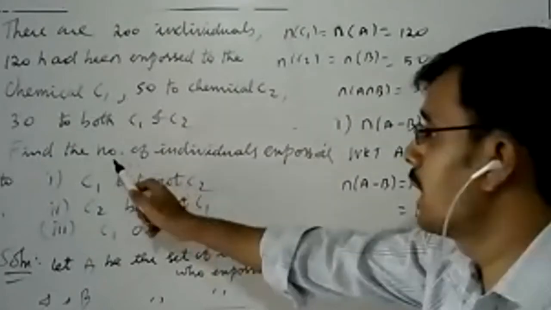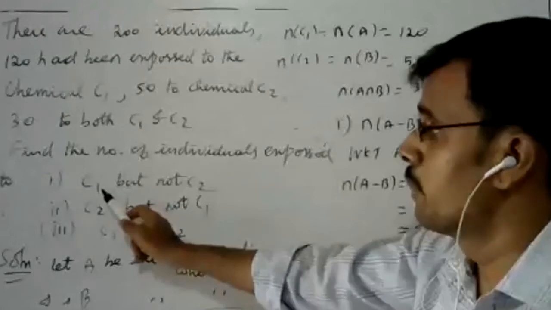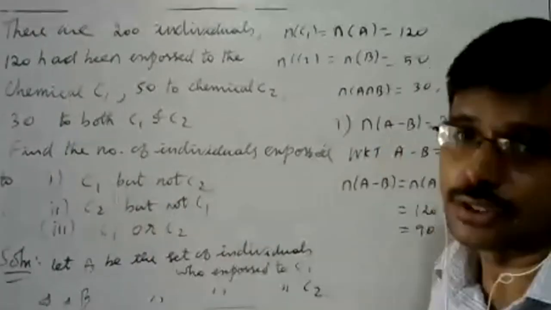I repeat that. Find the number of individuals exposed to C1 but not C2.